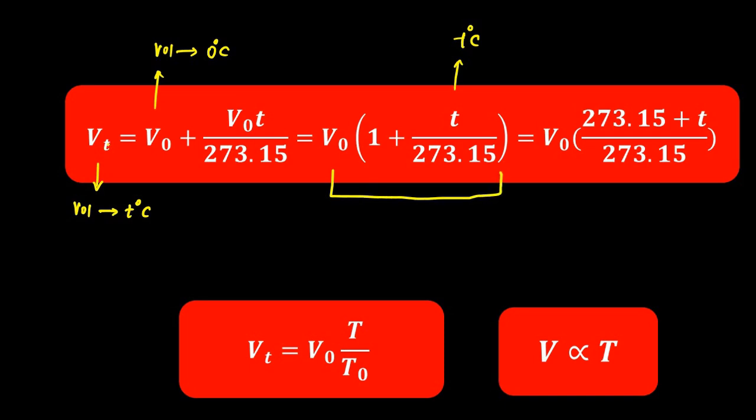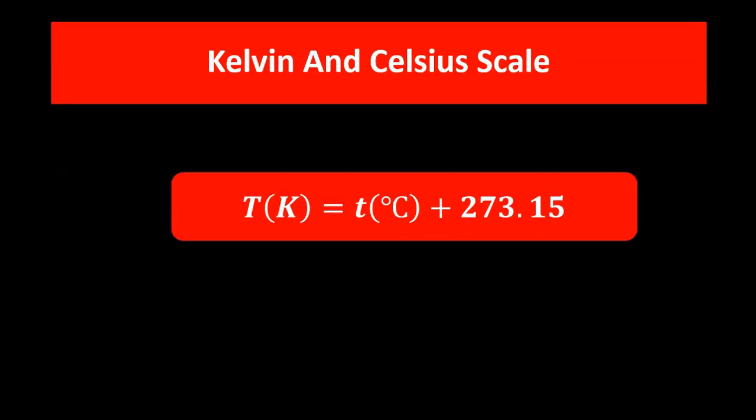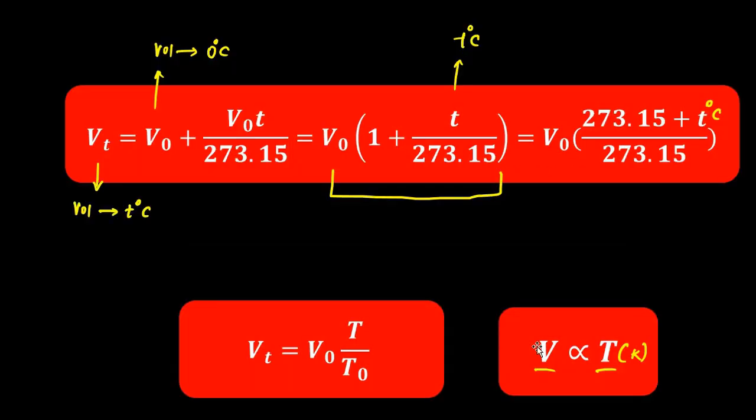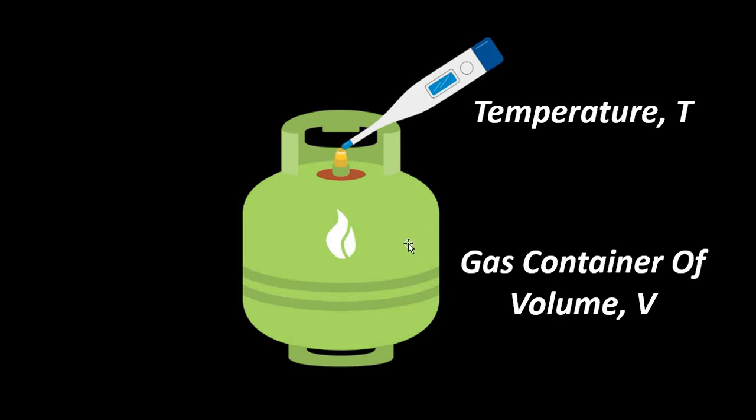So we have a direct relationship between volume and temperature. This is in Kelvin. Why? Because 273 plus temperature in degree Celsius is equal to the temperature in Kelvin. This is the relationship between the Kelvin and Celsius scale. So volume is directly proportional to temperature at constant pressure. Okay, at constant pressure, volume is directly proportional to temperature for a given gas.